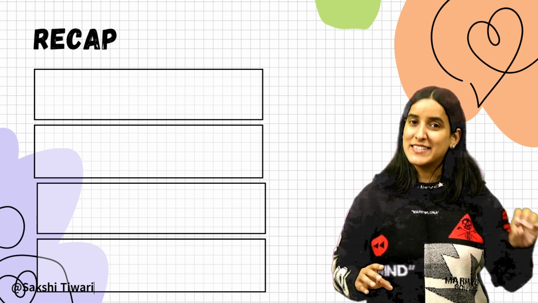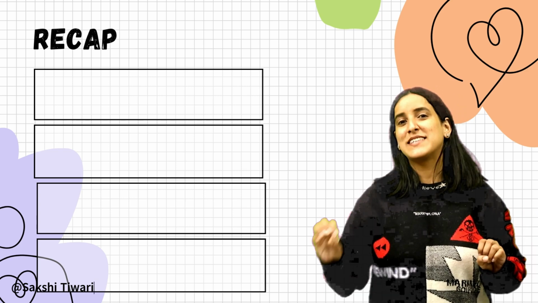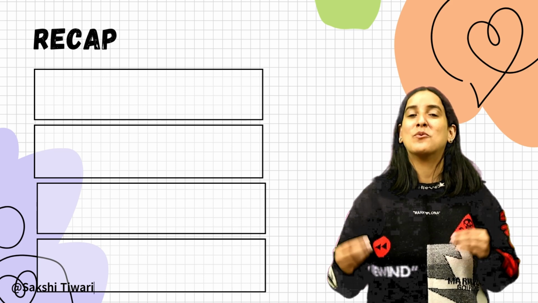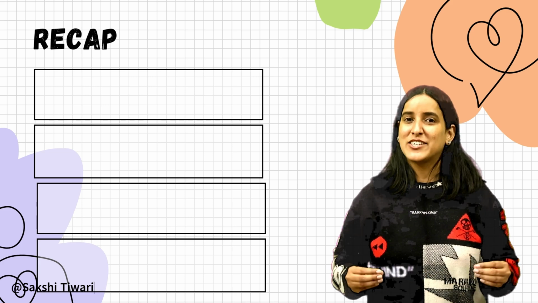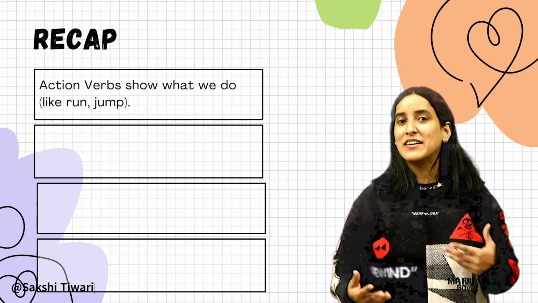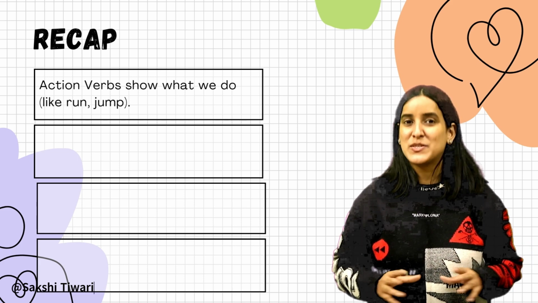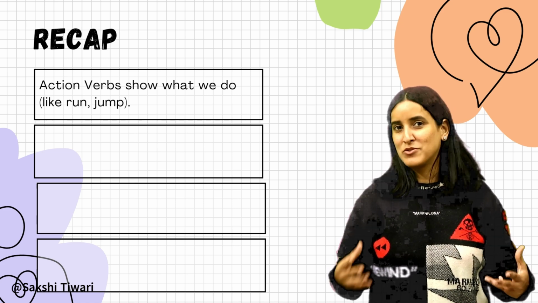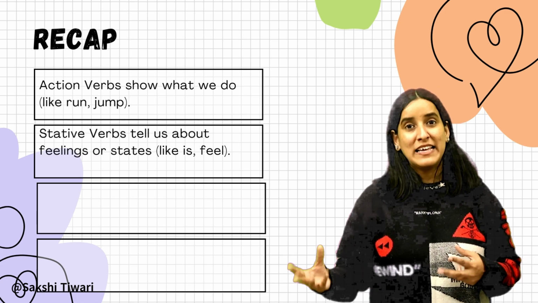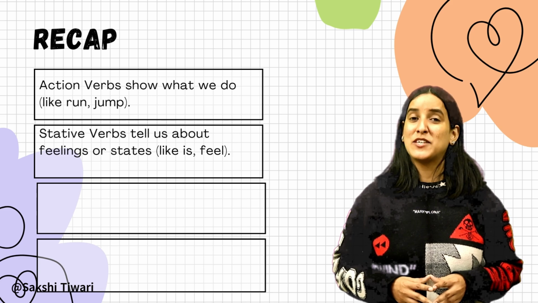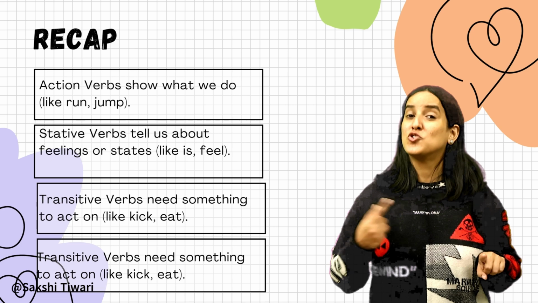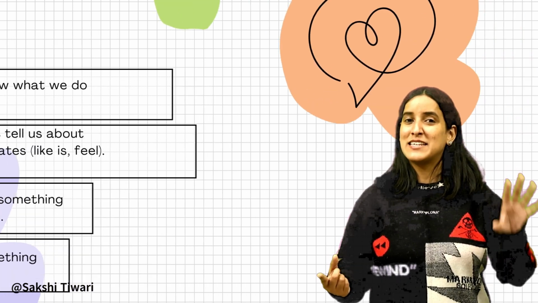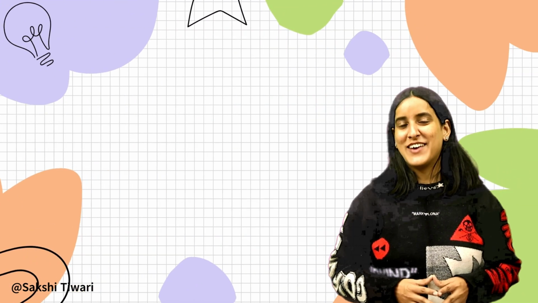Whether it's running, feeling happy, or singing a song, verbs make our sentences come to life. Action verbs show what we do, like run or jump. Stative verbs tell us about feelings or states, like is, feel. Transitive verbs need something to act on, like kicking, eating, and intransitive verbs don't need anything to act on, like sleeping and laughing.